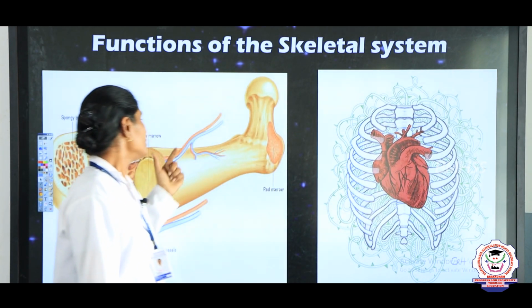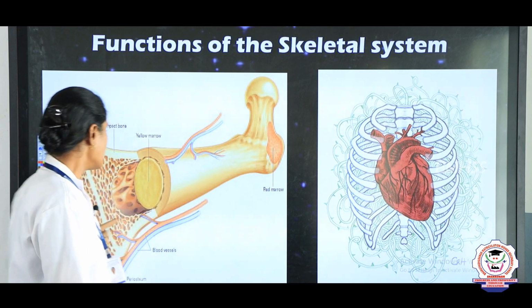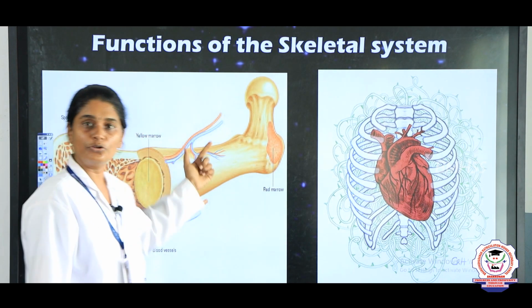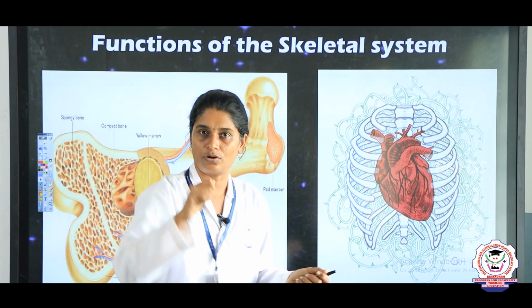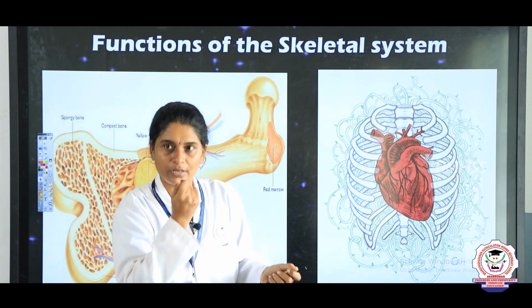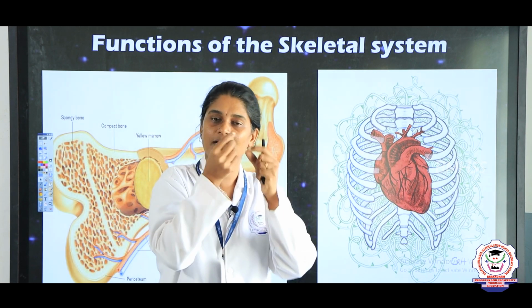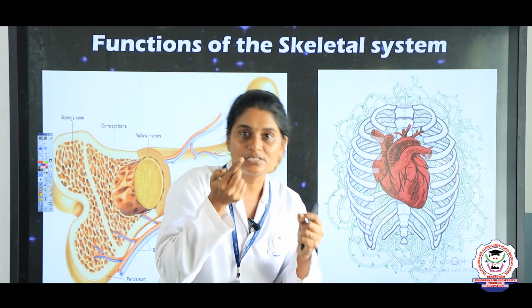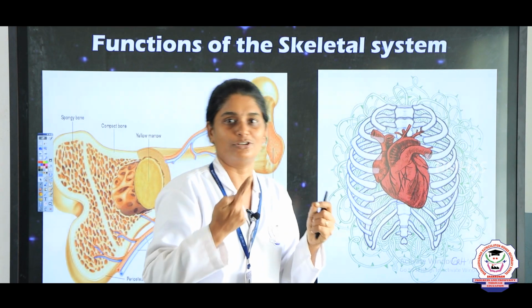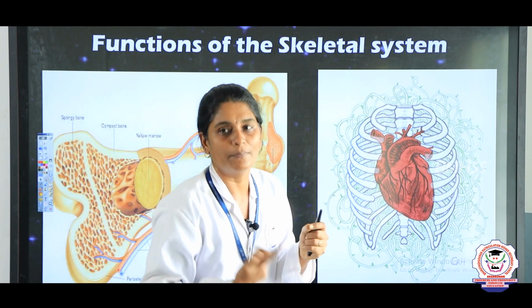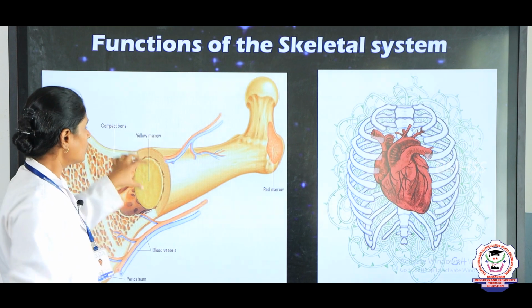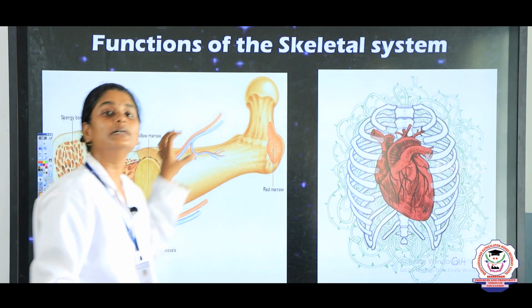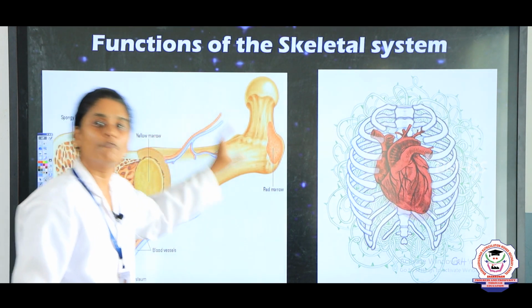And also you can see here the bone, right. Inside the bone you can see bone marrow. When you are eating chicken or a mutton leg bone and you bite it, you can see inside one reddish substance, which will be tasty also, right. That is known as bone marrow, okay. You can see the bone marrow here. Here the blood cells are formed.